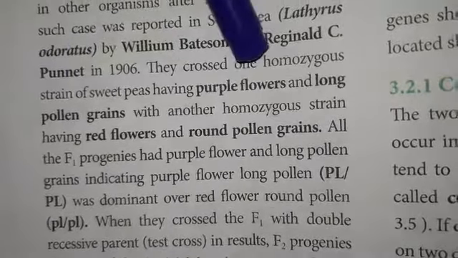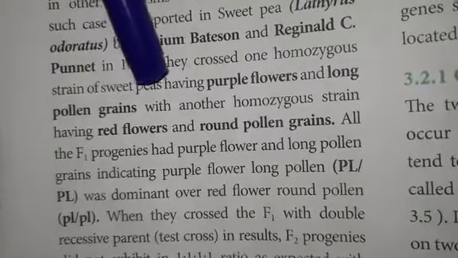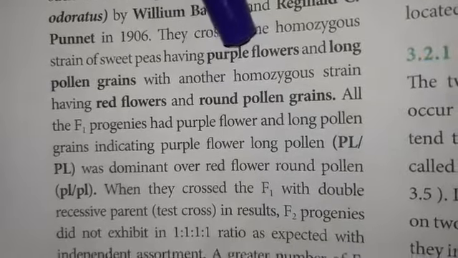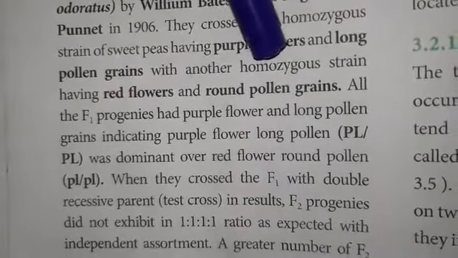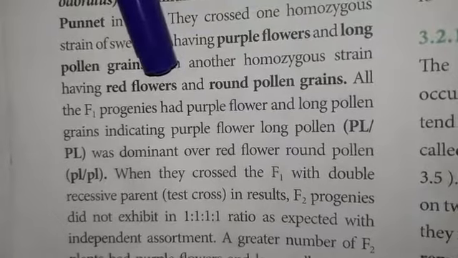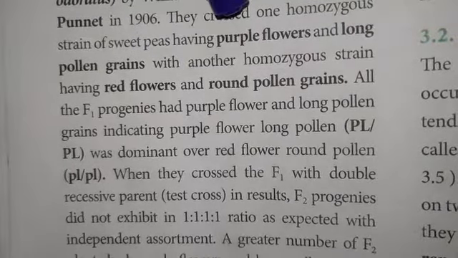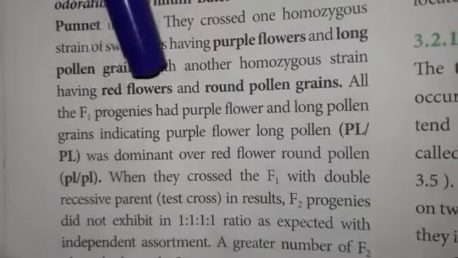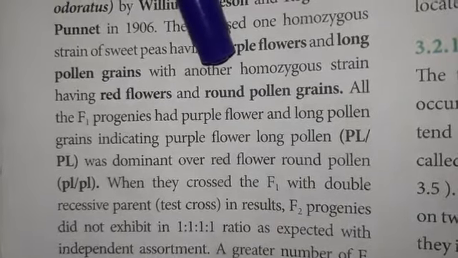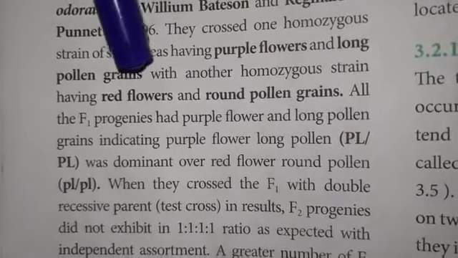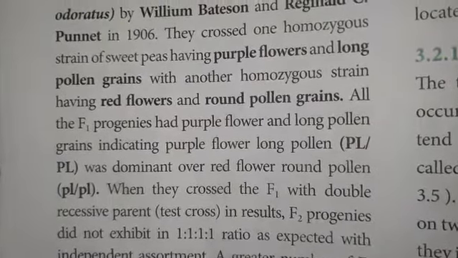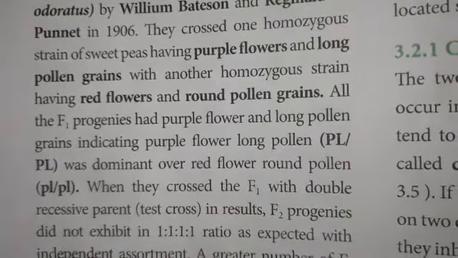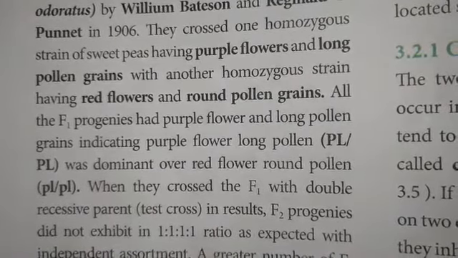One is a purple flower with long pollen, which is a dominant character, and the other homozygous variety has red flower and round pollen, which is a recessive character. When a cross is made between these two, in the F1 all are purple flower with long pollen.